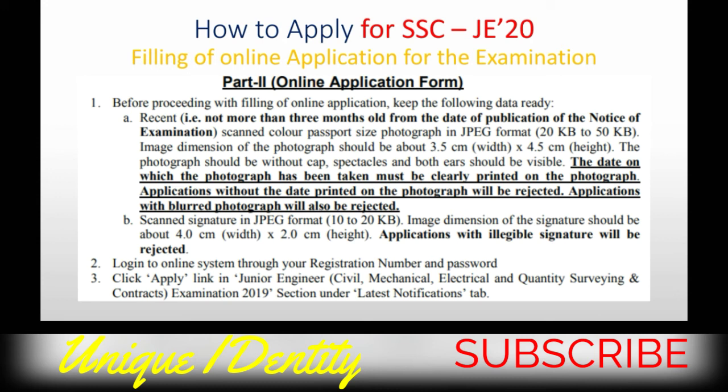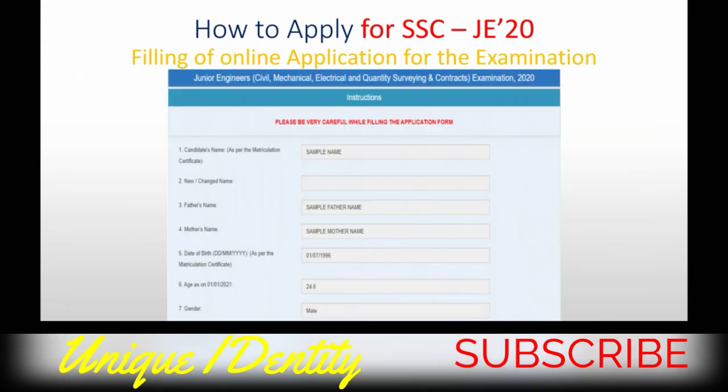Okay. So mind it. Scanned signature in JPEG format, that means 10 to 20 KB. Image dimension of the signature should be 4 cm into 2 cm. Also, application with illegible signature will be rejected. So please be careful with the signature and the photograph. Okay. Then log into the online system using your registration number and password. Click the apply link in the Junior Engineer Civil, Mechanical, Electrical and Quantity Surveying Contract Examination 2019 section under the latest notification tab.